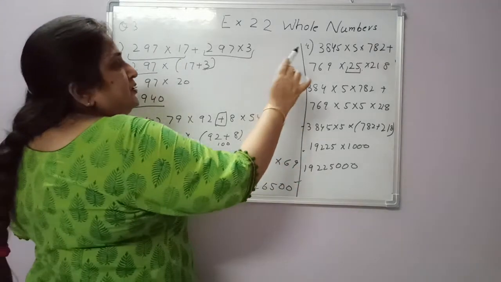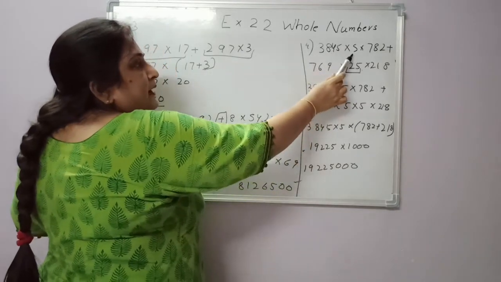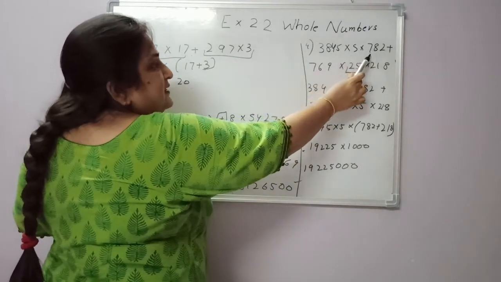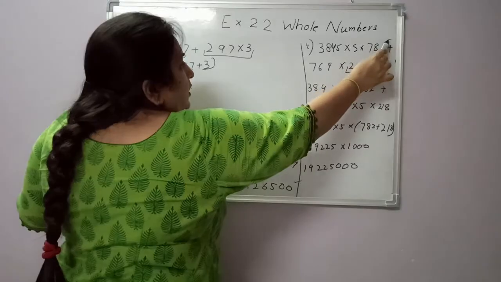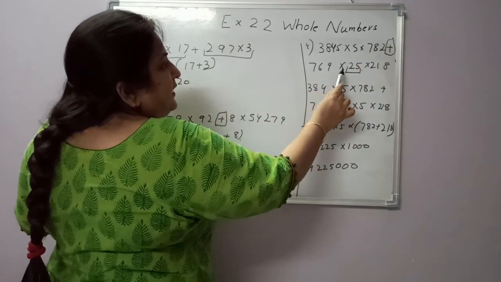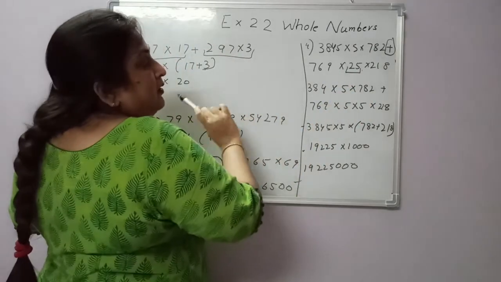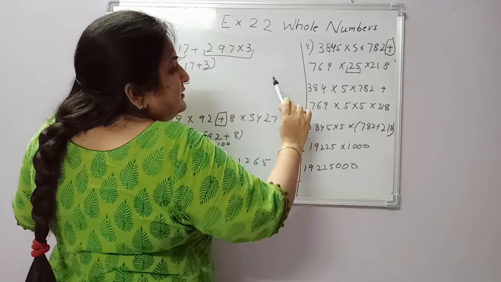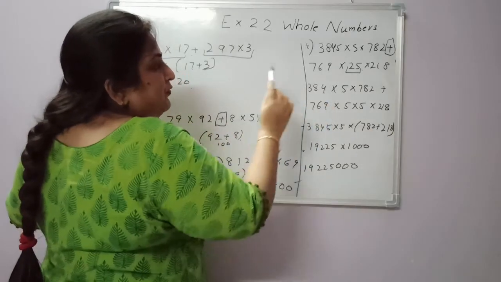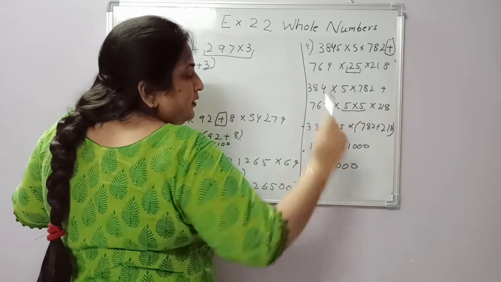See in this question, 3845 multiplied by 5 multiplied by 782, plus is coming here. Again 769 multiplied by 25 multiplied by 218. No numeral is common in this. So first we break it. Break 25 here.